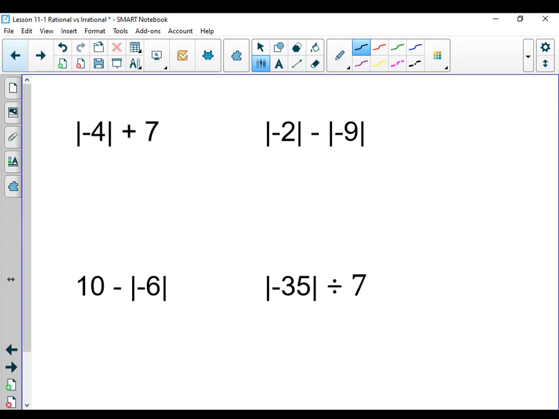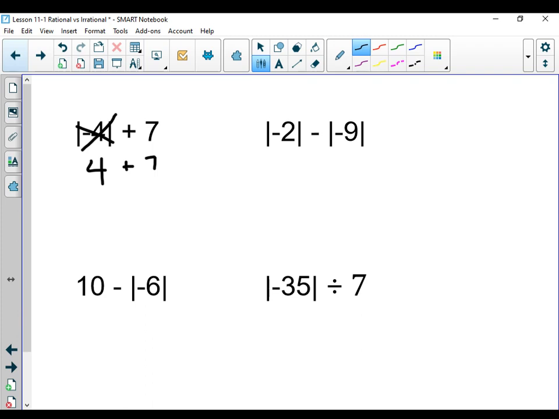Absolute value is what it's called. It was way back in chapter 1. I didn't have a note packet for you then, because I did not know how to teach hybrid, to tell you the truth. So, how far away from 0 is what absolute value means. Negative 4 is 4 jumps away from 0, right, Preston? Yes. So this whole thing really just means 4.